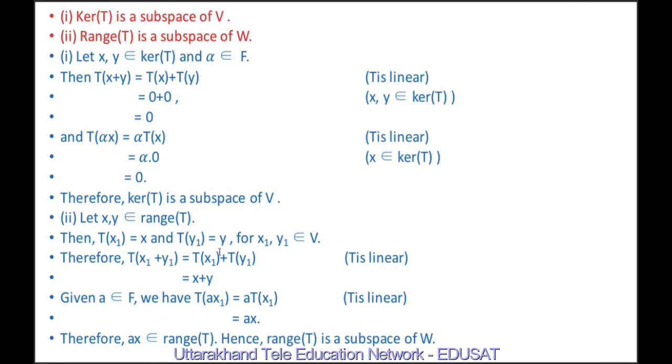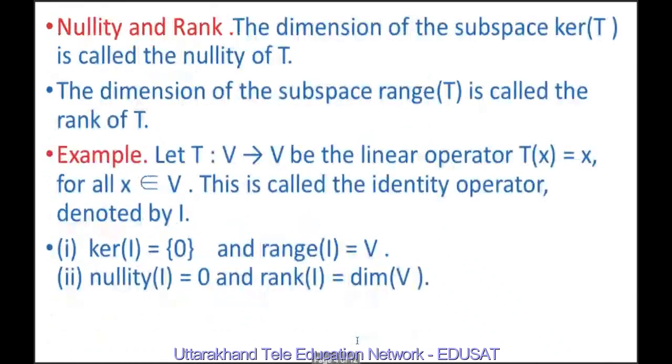So this is equal to x plus y. Also for a belonging to F, we have T of a x1 equal to a Tx1 because T is linear. Tx1 is nothing but x, so this is equal to a x. Therefore, x plus y and a x belong to range of T. Hence, range of T is a subspace of W.